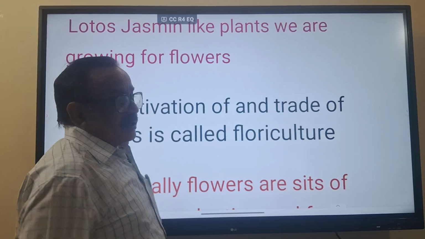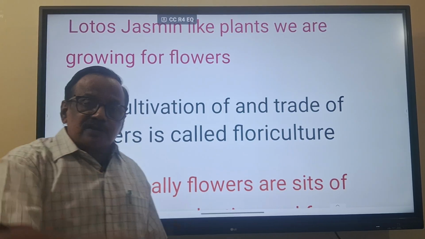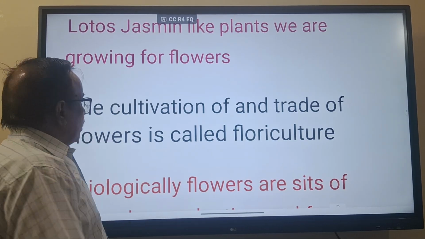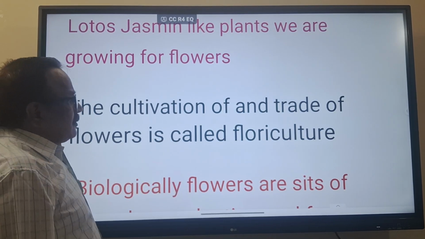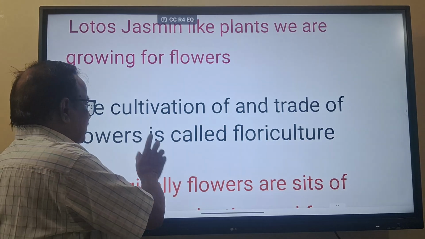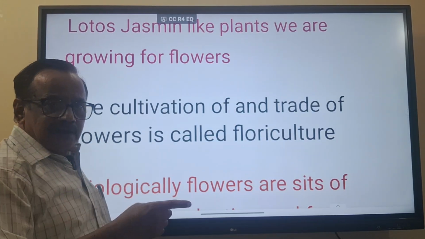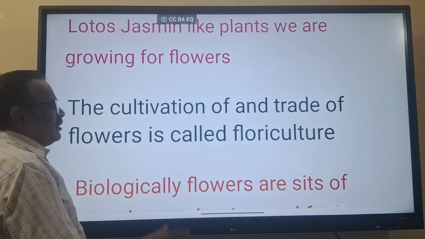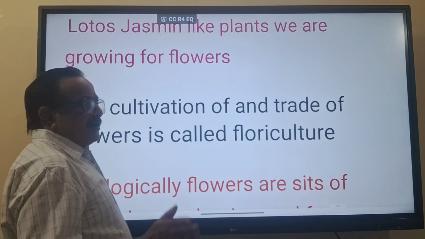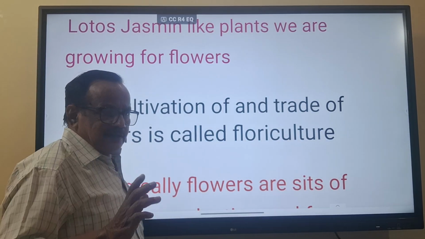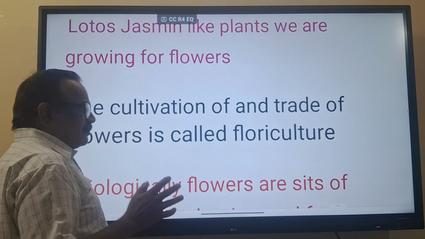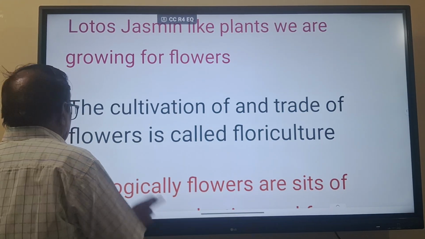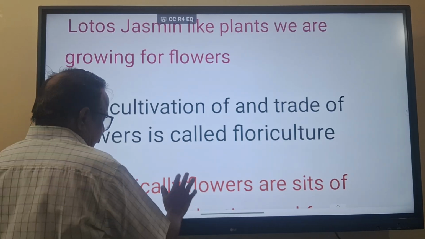One more branch of biology was also started for that, which is called floriculture. What is floriculture? He asked this. Floriculture means the cultivation and trade of flowers. Remember it, because he may ask in the answer book, what is floriculture? Floriculture is only about flowers. Actually, the study of flowers is anthology, that is different. But floriculture is one more department. Cultivation and trade, means marketing of flowers, is called floriculture.